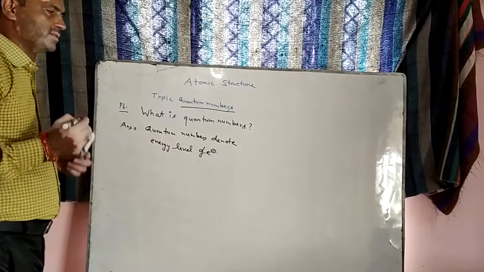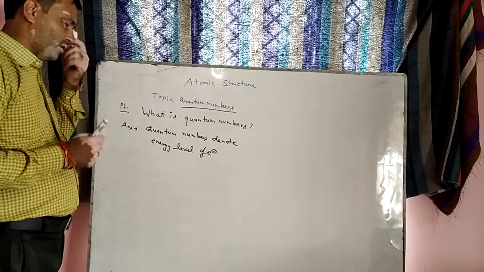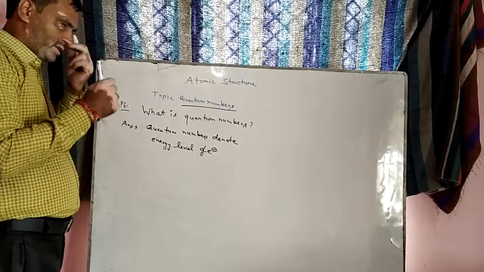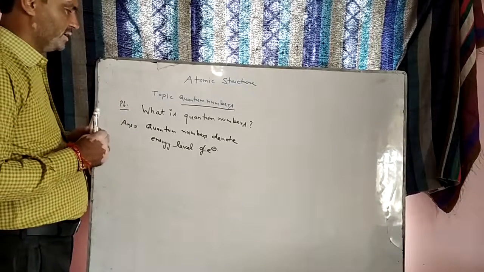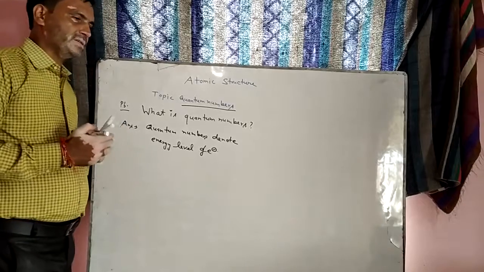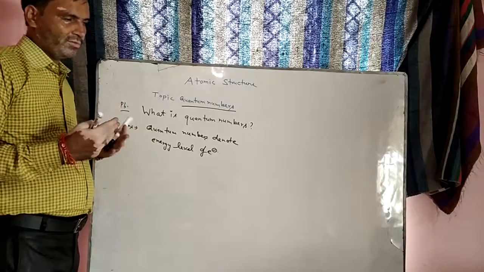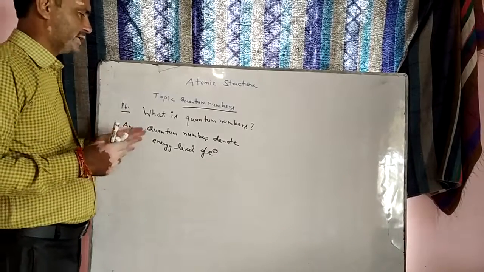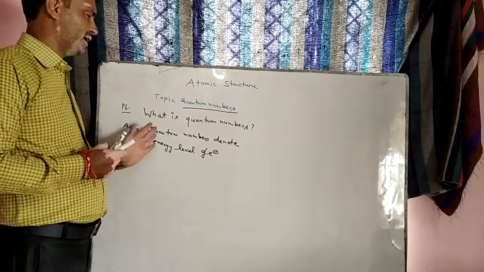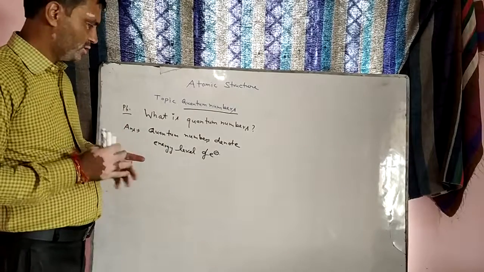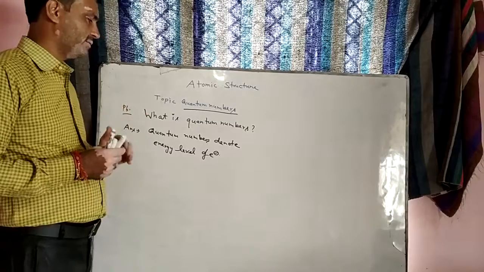What kind of energy levels are present in the atom? What is the level of energy? For example, in which orbit or which shell the electrons are present. We can explain this with the help of quantum numbers. So these are explaining the energy levels.